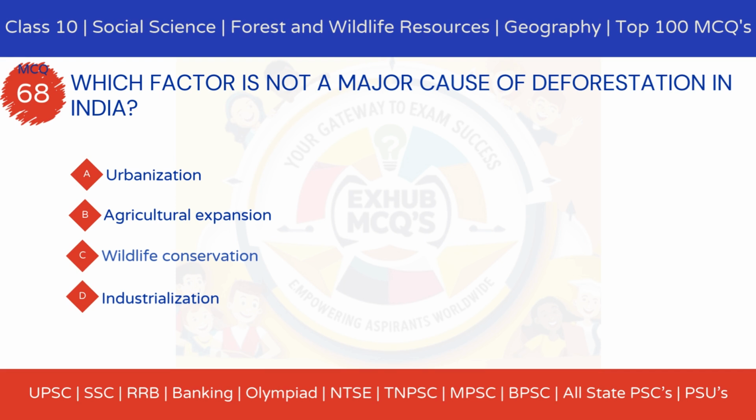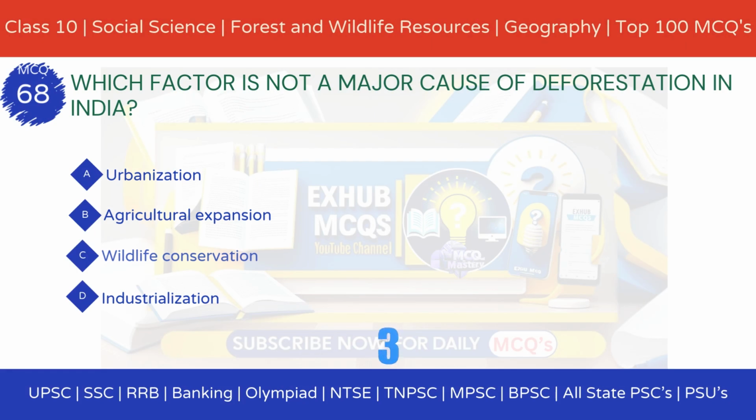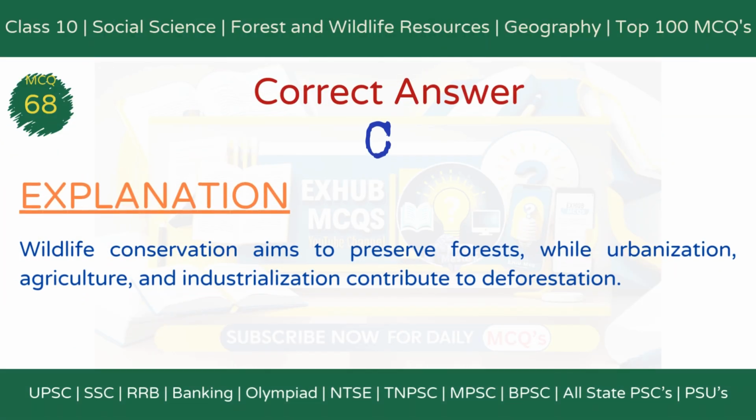Option A, urbanization. Option B, agricultural expansion. Option C, wildlife conservation. Option D, industrialization. The correct answer is option C, wildlife conservation. Explanation: Wildlife conservation aims to preserve forests, while urbanization, agriculture, and industrialization contribute to deforestation.